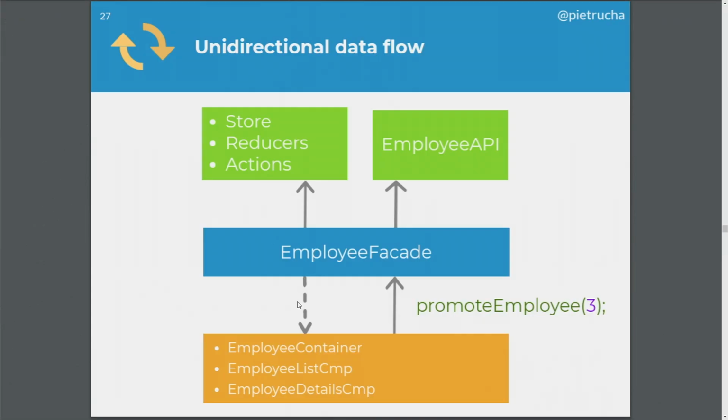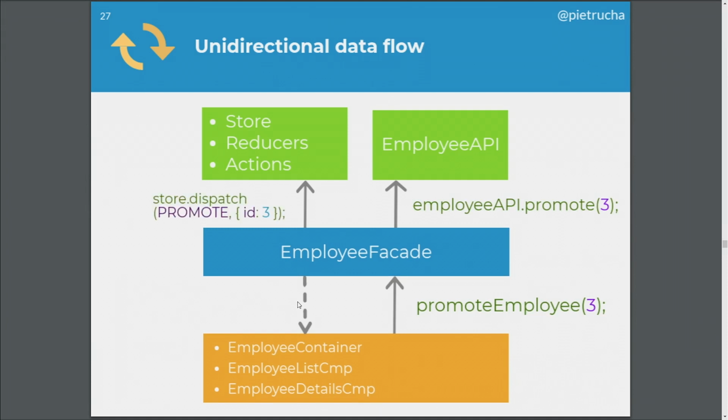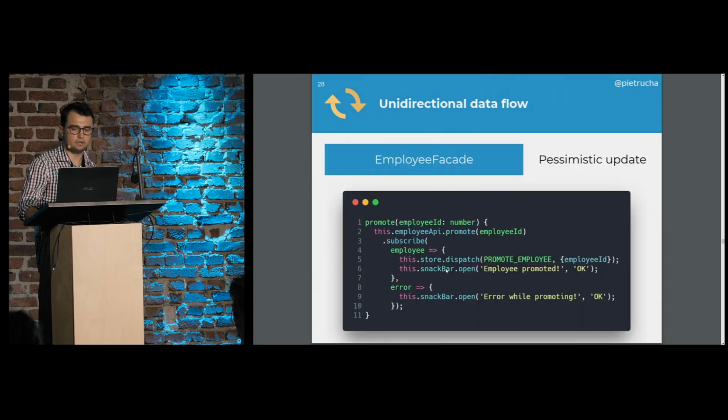So how would it be? Imagine that our facade exposes a promote employee function, and then we would like to update the API, and then when we see that it succeeded, we update our local state via the store, and then we reflect this with our stream of state.